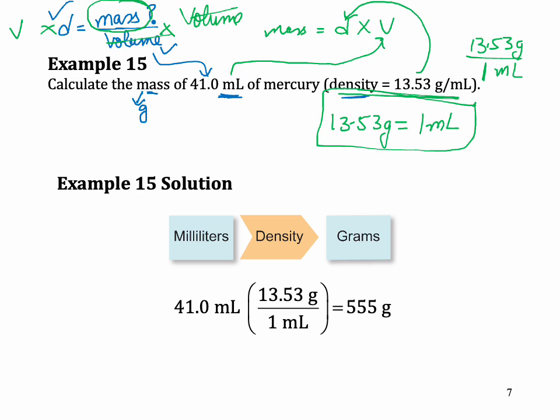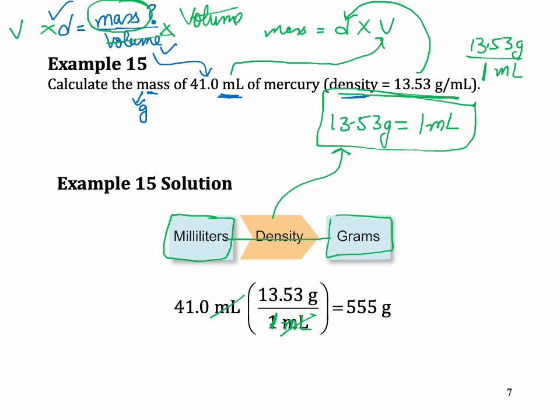And now we start with what we have been doing so far. My starting unit is ml. I need to convert it into grams, and my conversion factor is this, which is density. So I start with 41.0 ml. My starting unit is ml, so I'll put ml in the bottom. 1 ml, 13.53 grams. ml cancels. My final answer is grams, and you're done.